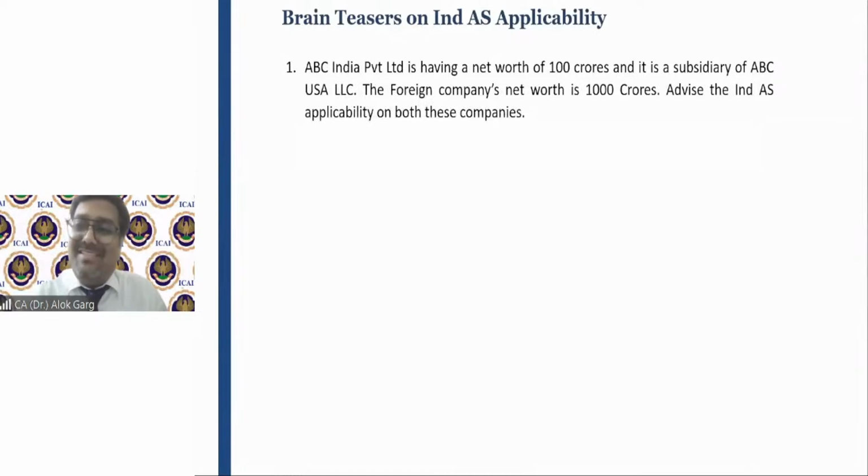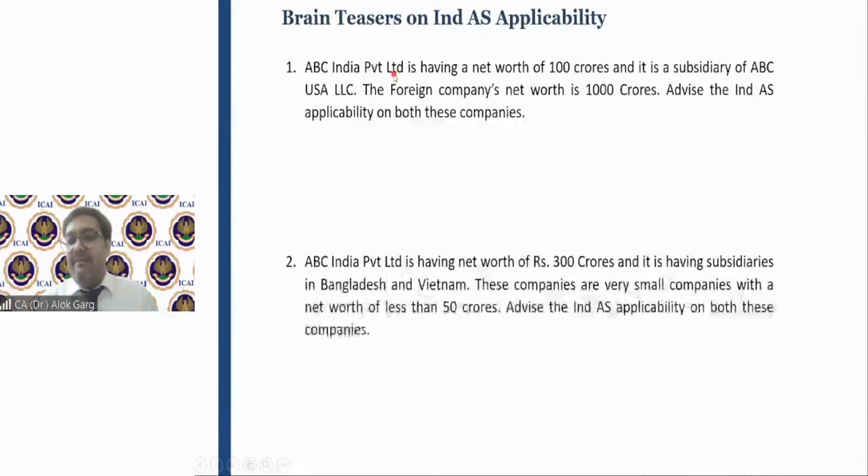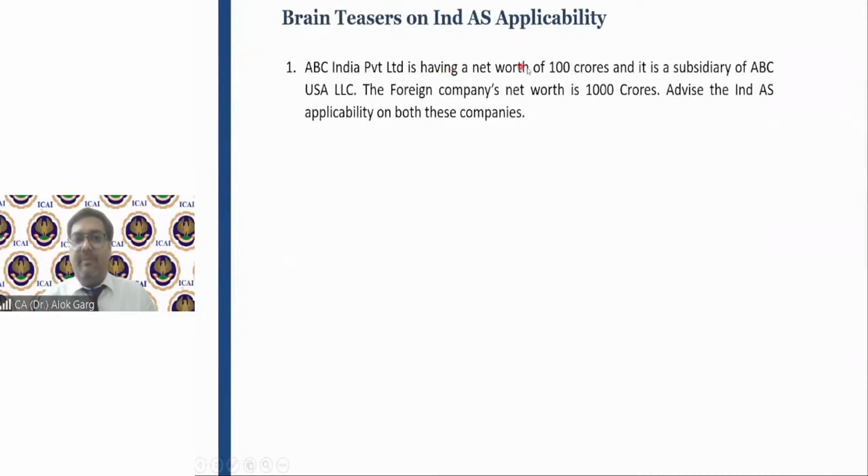Now we have a quick question, and then we will conclude the session. ABC India Private Limited has a net worth of rupees 100 crores. The net worth is 100 crore only, and it's a private limited entity. IND AS applicable, not applicable? Tell me quickly. Not applicable. It is a subsidiary of ABC USA LLC, a US company, and the US company's net worth is 1,000 crore. Advise the IND AS applicability on both these companies. Tell me, friends, whether IND AS is applicable or not applicable in this case.